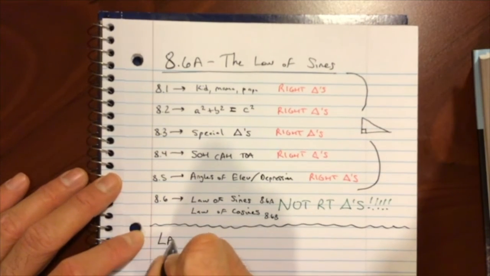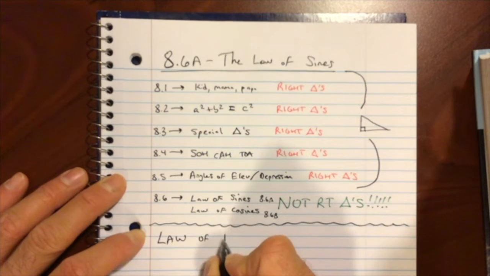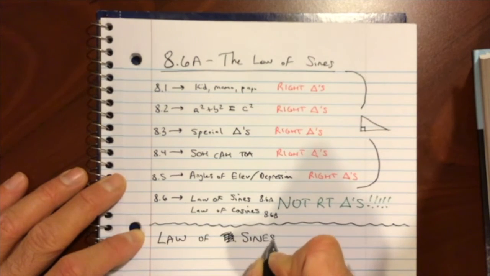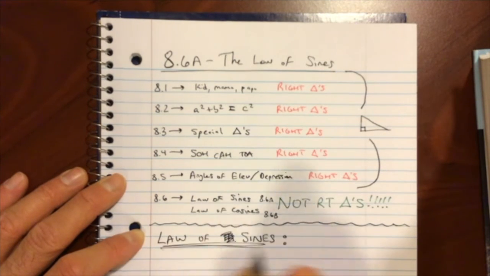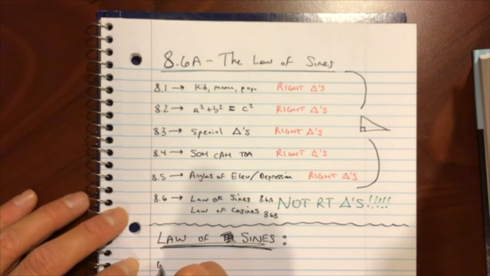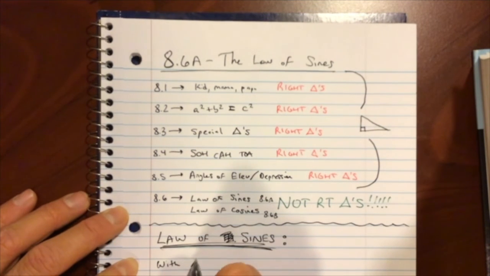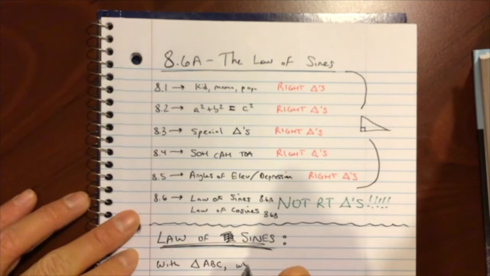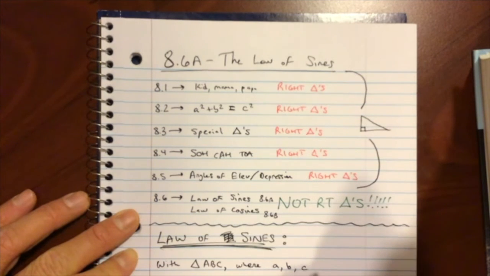So everybody, here's the law of sines. With triangle ABC, where A, B, and C are sides.